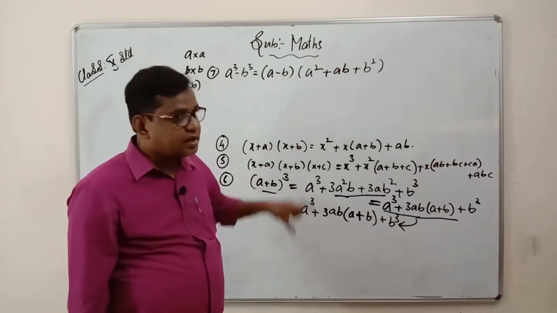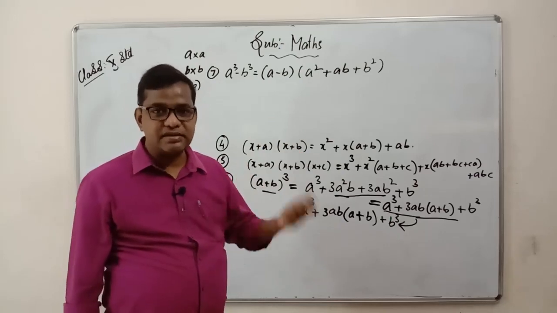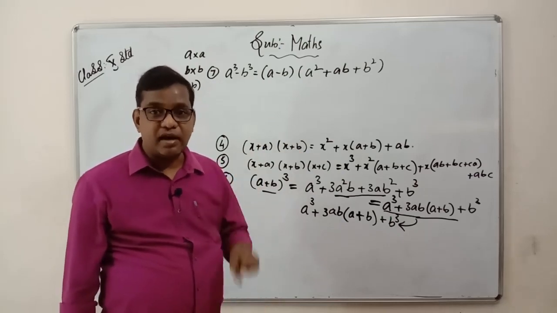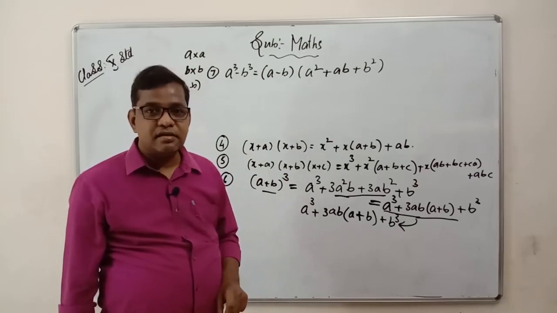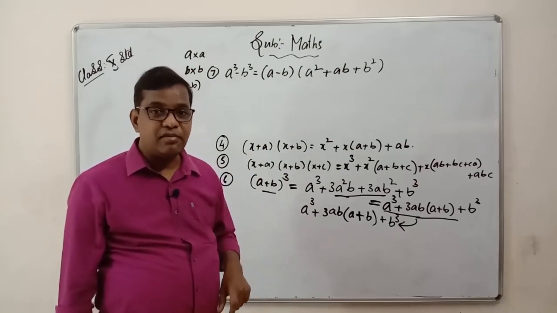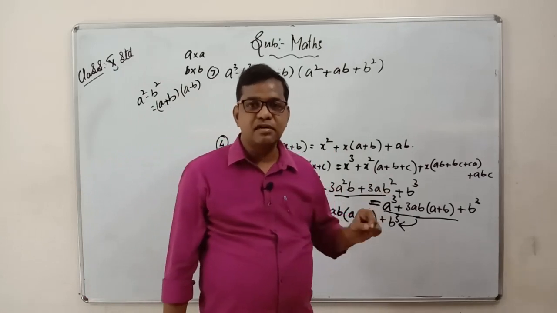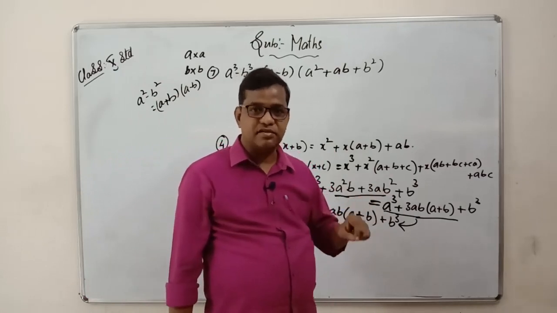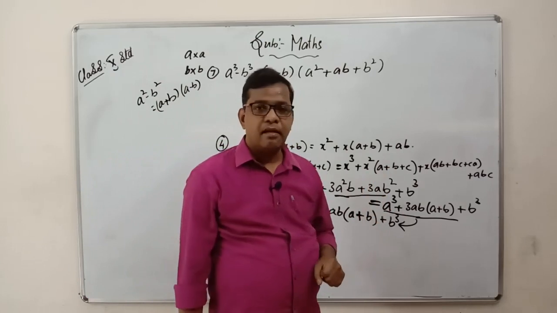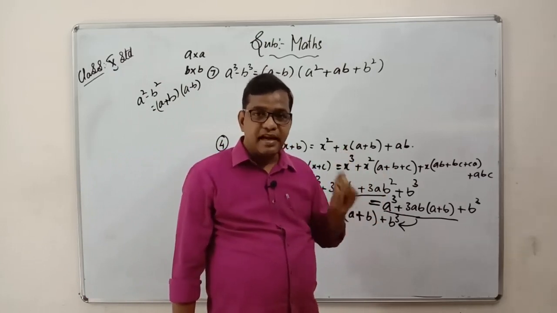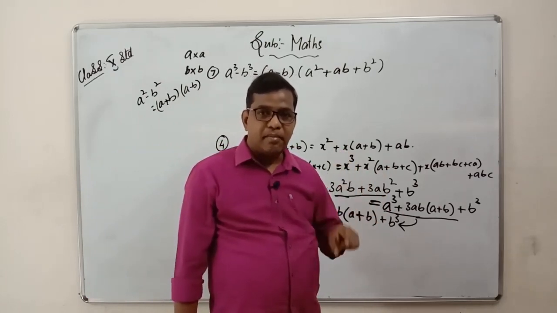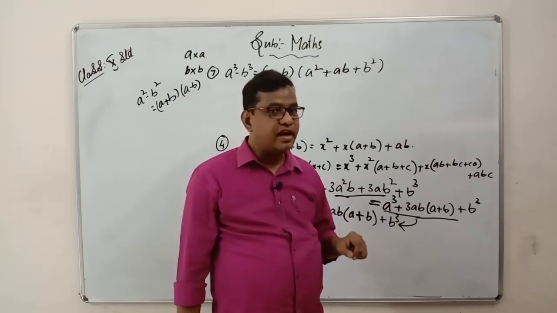But if I erase the same formula and make you write it once again, you will be unable to write it. Why? Because in our mind, according to science, it remains only for 6 to 8 seconds.